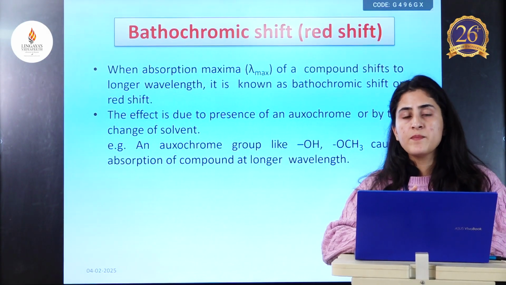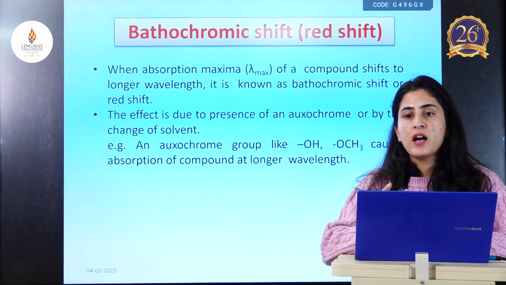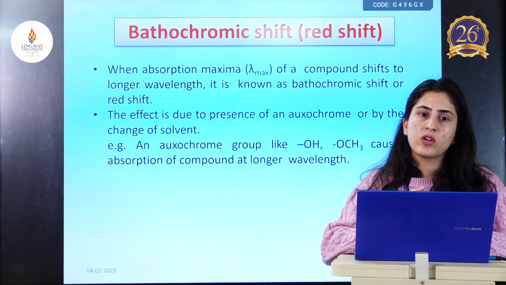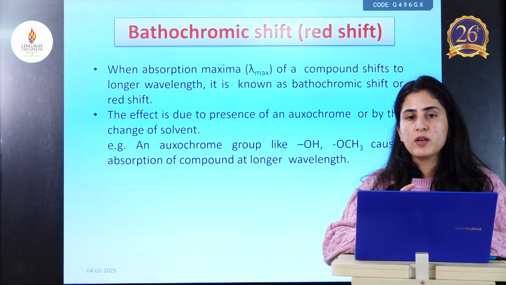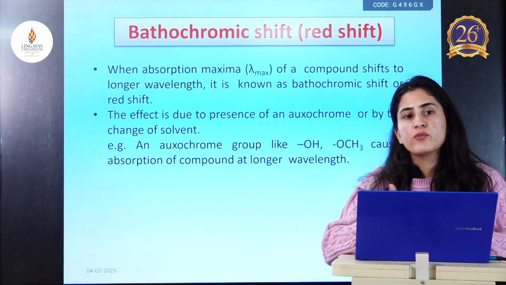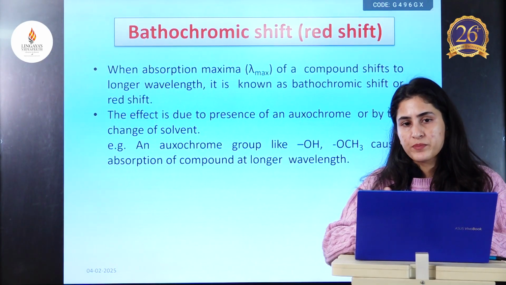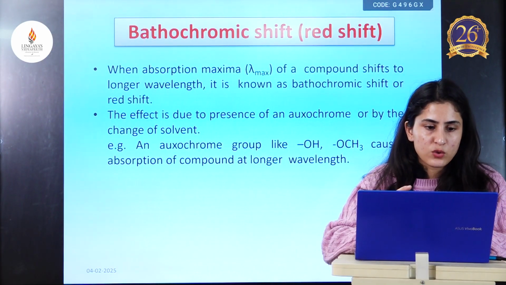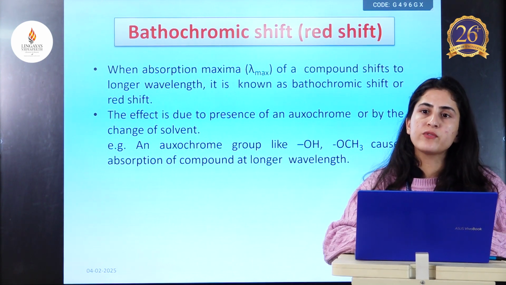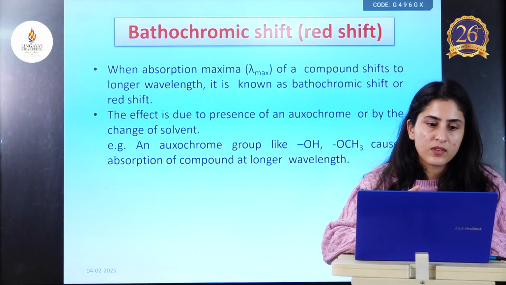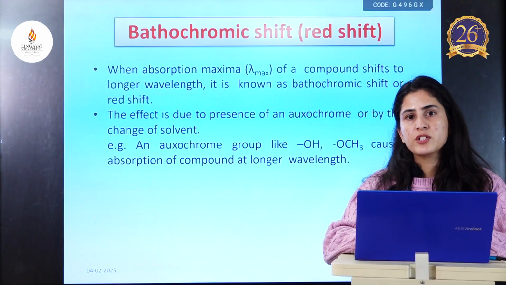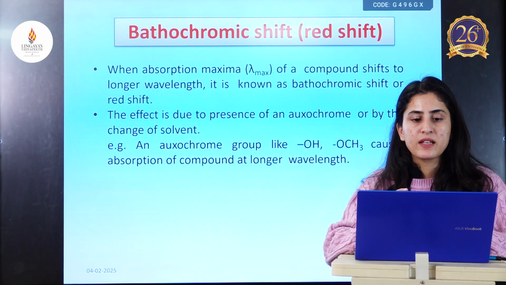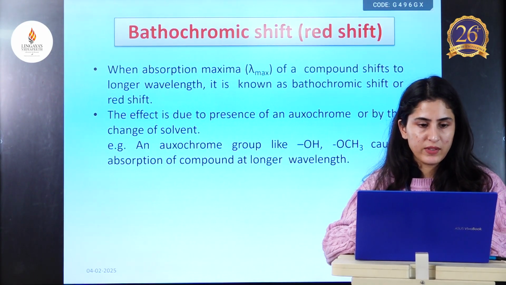A compound may have a different lambda max in one solvent and another wavelength in another solvent. So bathochromic shift is the shift caused when the lambda max shifts towards larger wavelength.